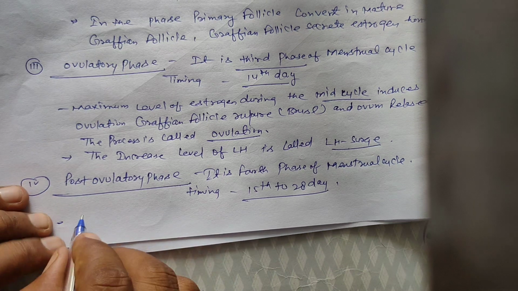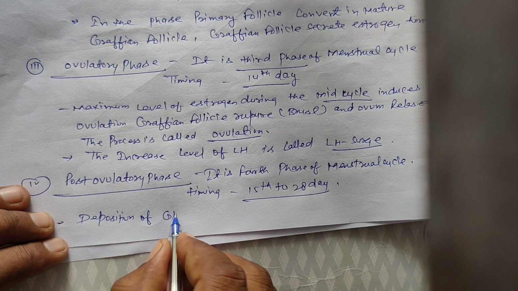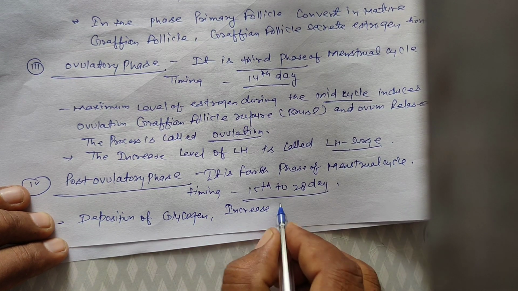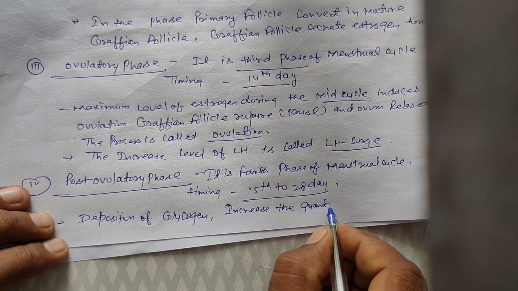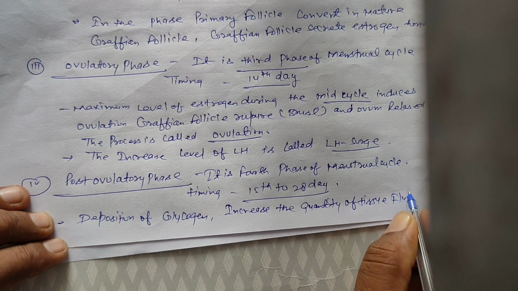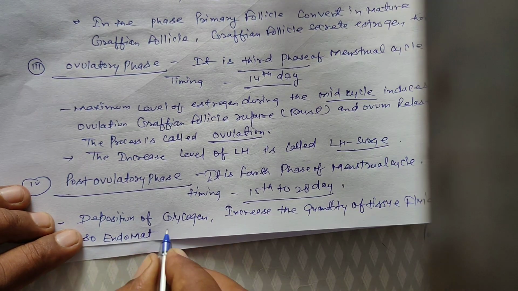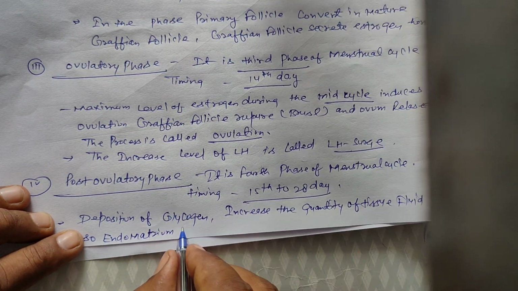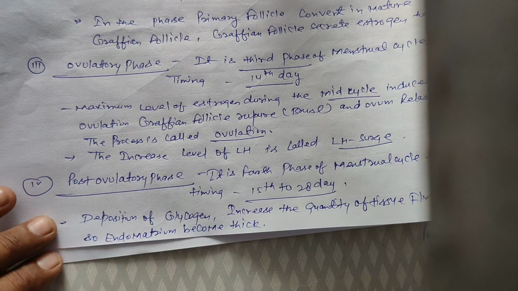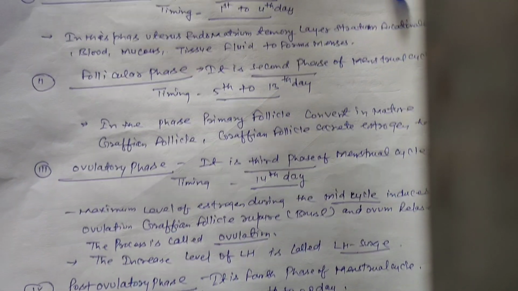In this phase, deposition of glycogen increases the quantity of tissue fluid, so the endometrium becomes thick.